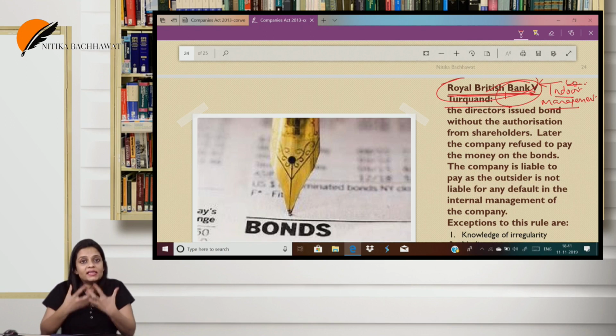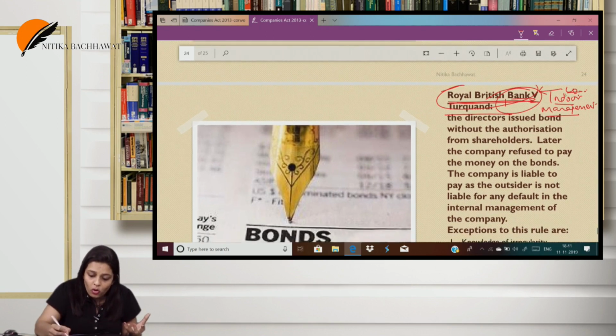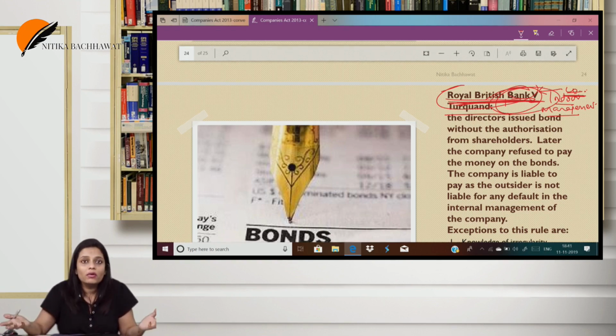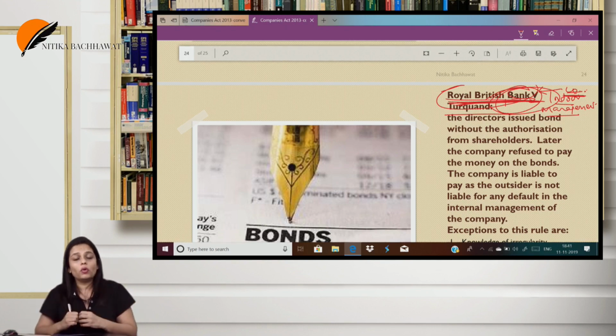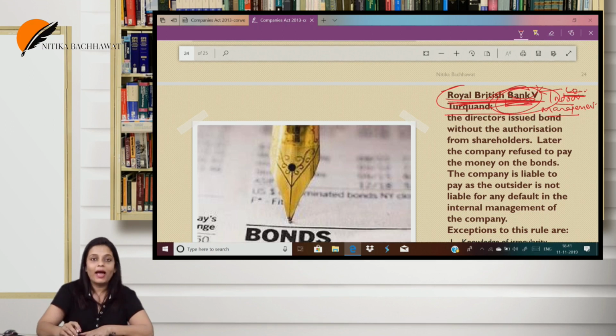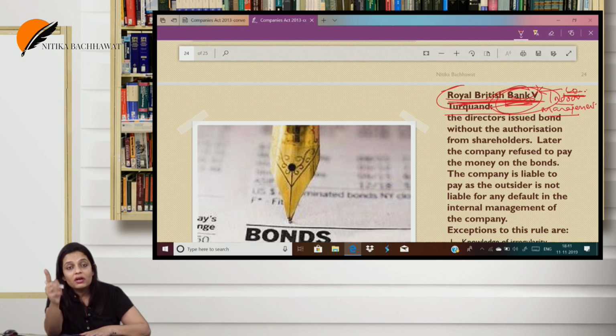Now, as an outsider, my duty is to know whether this company has a right to issue the bonds or not. That Royal British Bank had checked. How they got the consent, whether the shareholders' consent was taken or not, is it the concern of the outsider? No. So when I am talking about an outsider, my duty is to see whether the bank has the right or not. I don't have to see how that right is given. So the bank will get its entire money or not? Yes, because it was not the duty of the bank to check the internal management of the company.